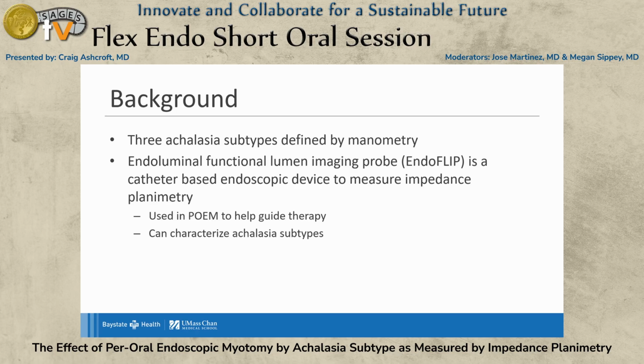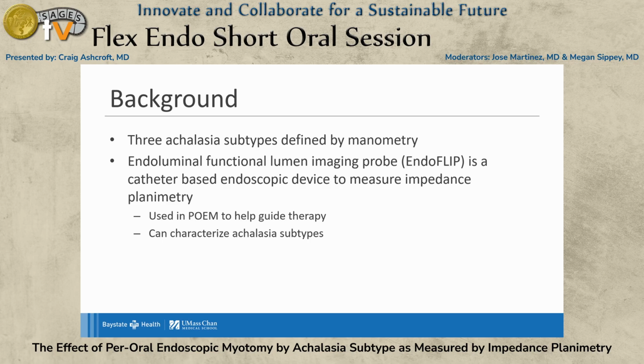There are three recognized phenotypes of achalasia identified by high-resolution manometry and defined by the Chicago classification, all of which have impaired lower esophageal sphincter relaxation, but distinct patterns on high-resolution manometry that define them to their subtype. Type 1 has impaired lower esophageal sphincter relaxation with absent peristalsis and normal esophageal pressure. Type 2 shows impaired lower esophageal sphincter relaxation and total esophageal body pressurization. And type 3 has impaired lower esophageal sphincter relaxation and spastic esophageal contractions.